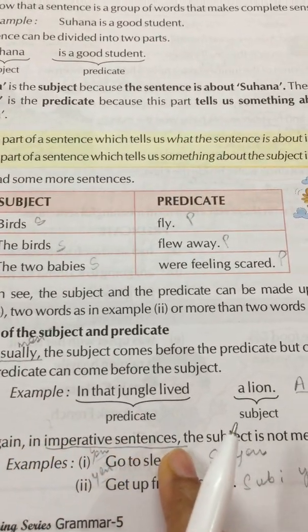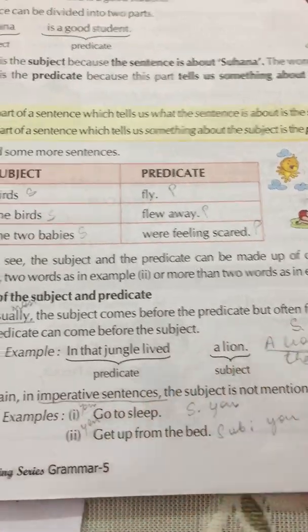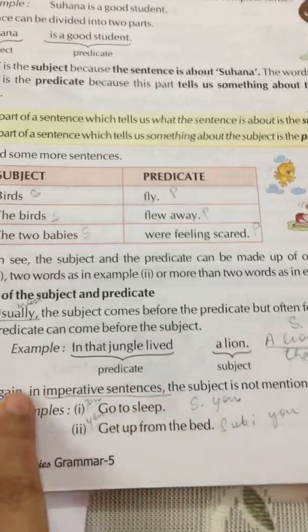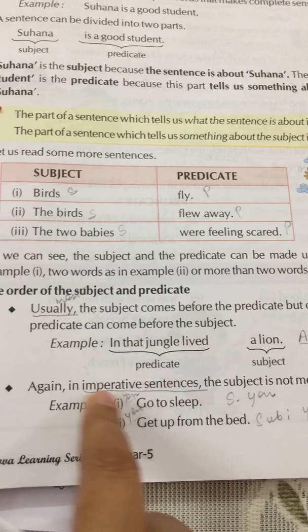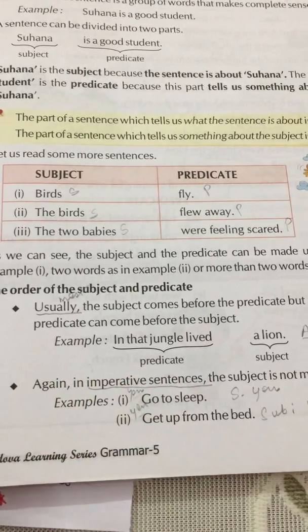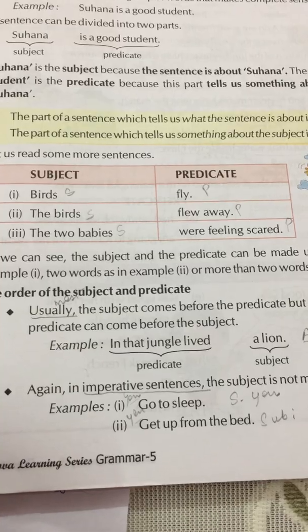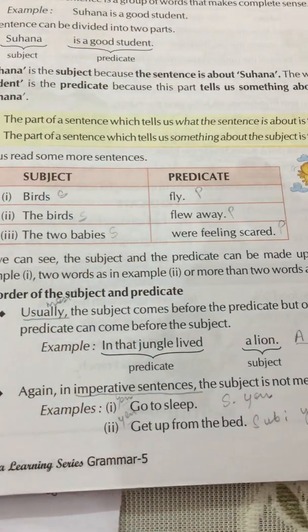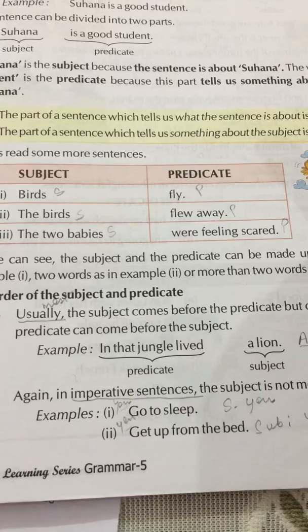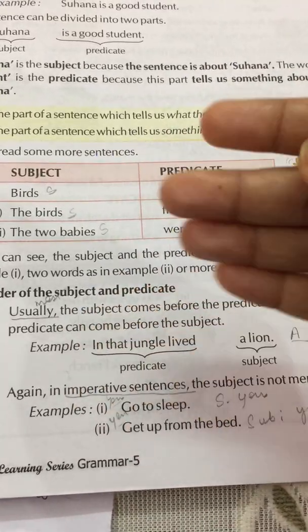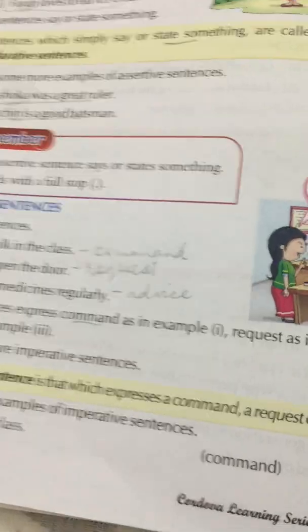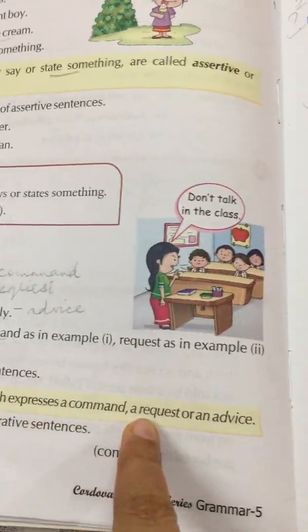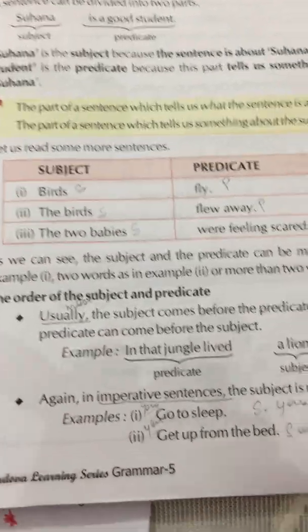Again, in imperative sentences, the subject is not mentioned. Imperative sentence, I hope you remember. I have already taught you. Imperative sentences keep repeating in some of the exercises, lessons and chapters. You will come across imperative sentences many times. So we have already learned that an imperative sentence is one which expresses a command, a request, or an advice. You must remember it.